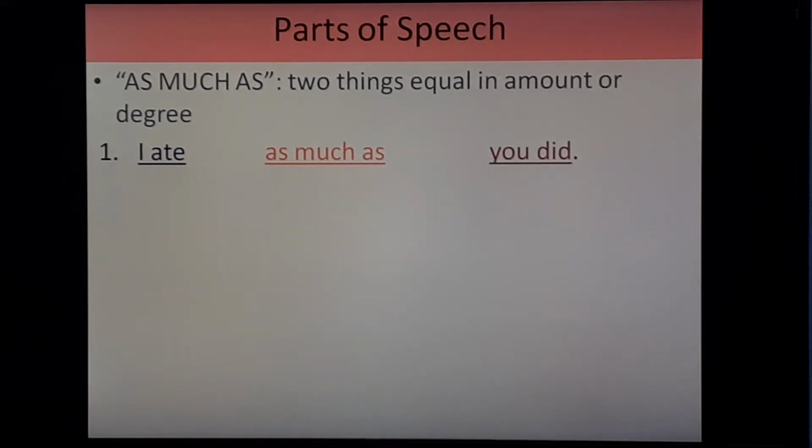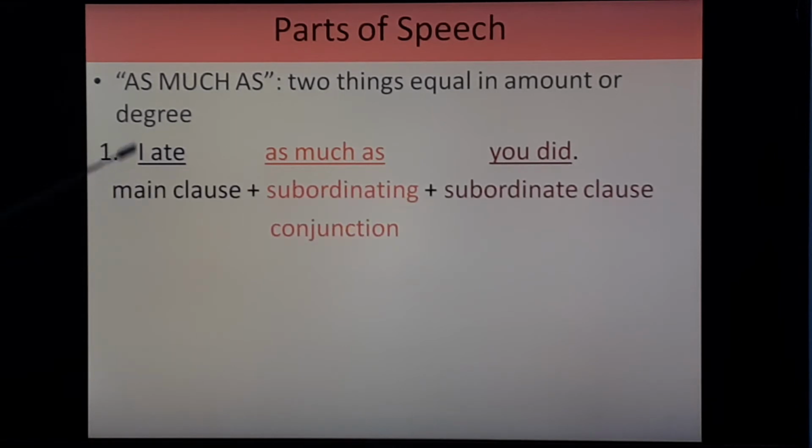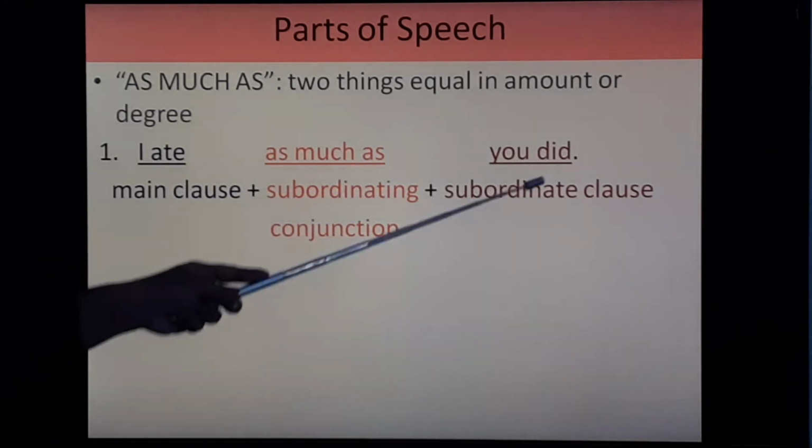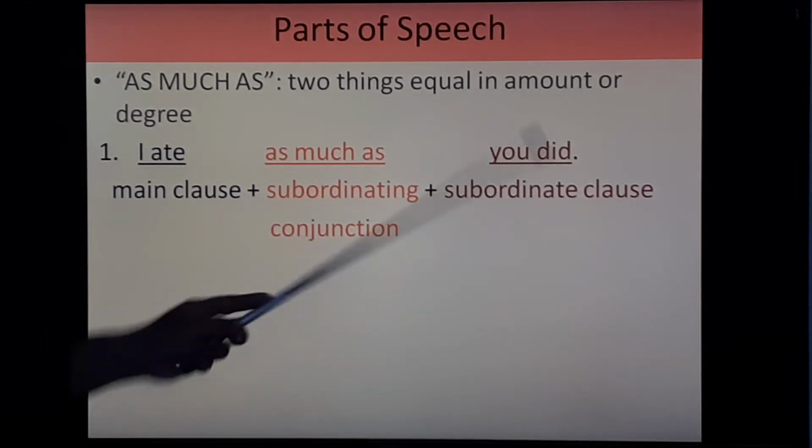Now, can you say which one is the main clause and which one is the subordinate clause and which one is the subordinating conjunction? Let's see. First, I ate, that is main clause, as much as, that is subordinating conjunction, you did, that is subordinate clause.